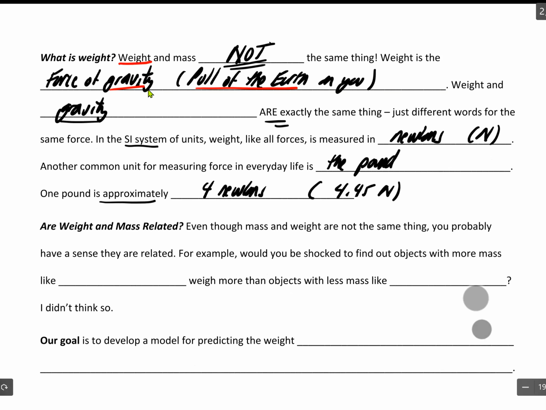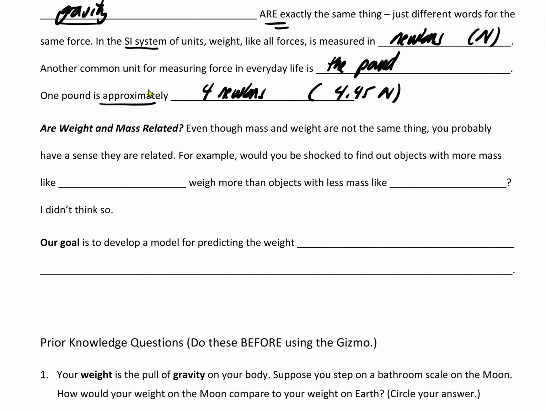Are weight and mass related? Even though mass and weight are not the same thing, you probably have a sense they are related. For example, would you be shocked to find out that objects with more mass, like elephants, weigh more than objects with less mass, like mice? Of course not. You've been around long enough to know that. So there is a relationship between mass and weight. They're not the same, but they're related.